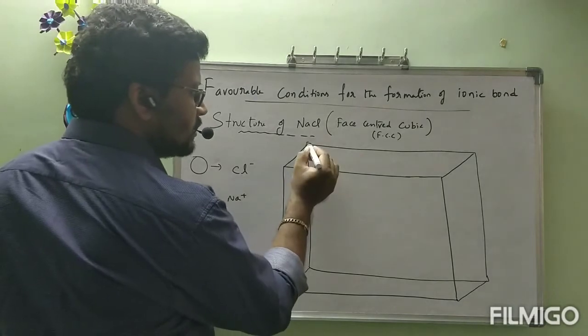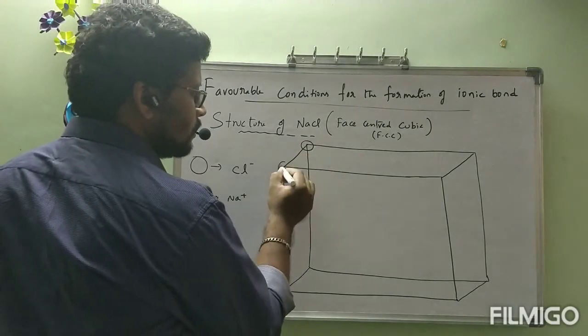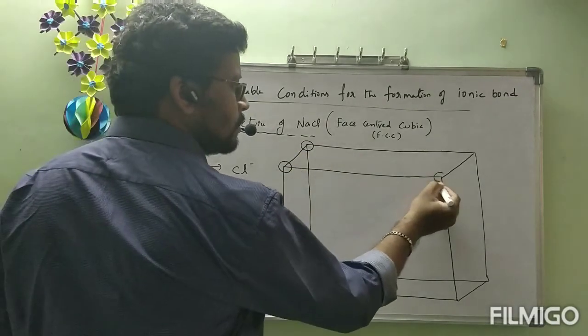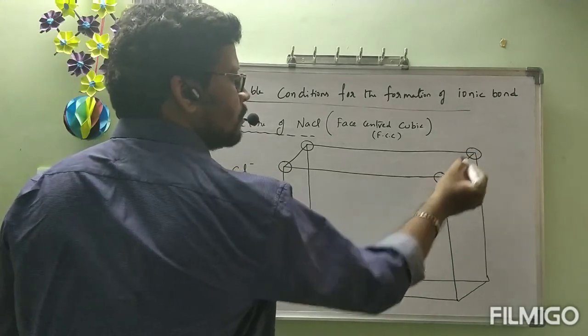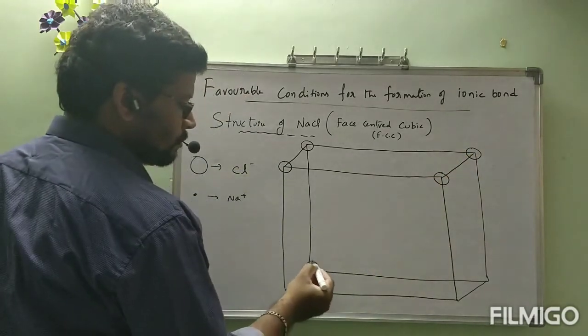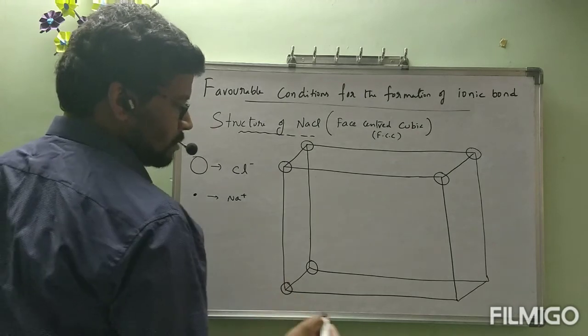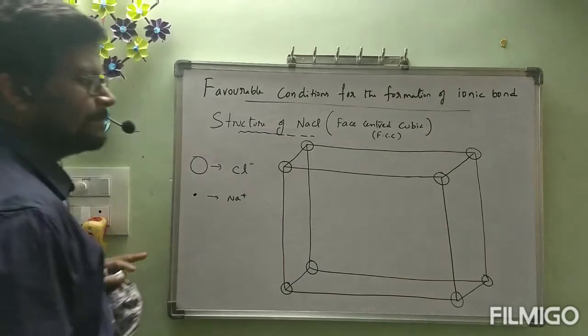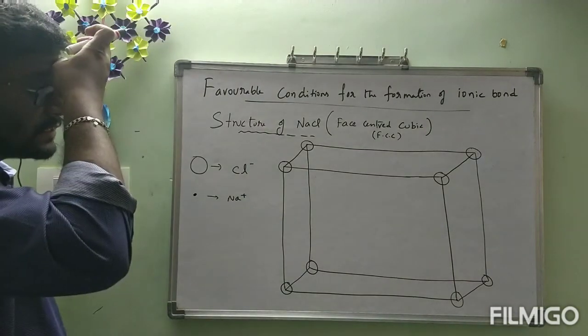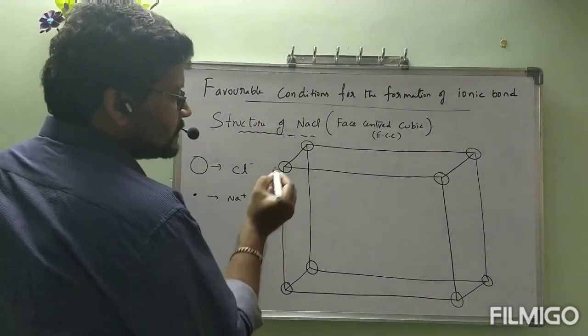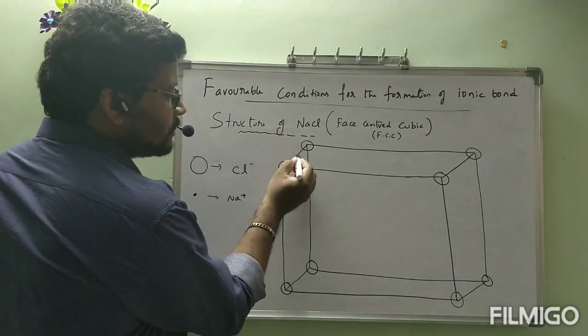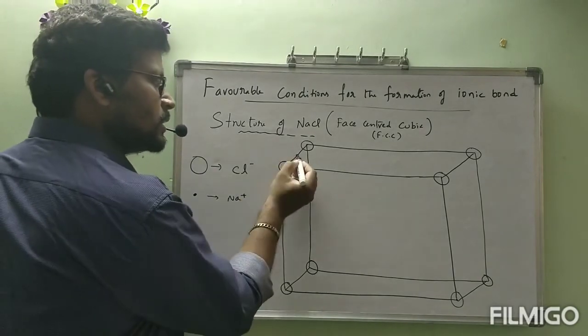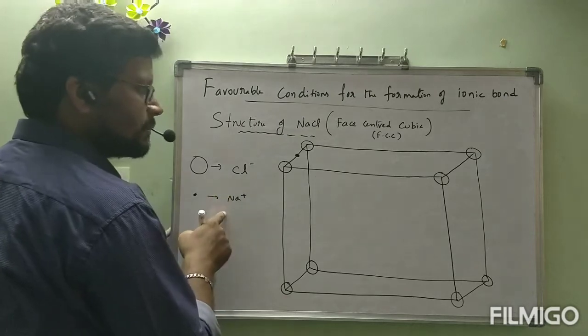Okay, concentrate here. These are all Cl minus ions. In between Cl minus ions, we have a dot. This one is Na plus ion.